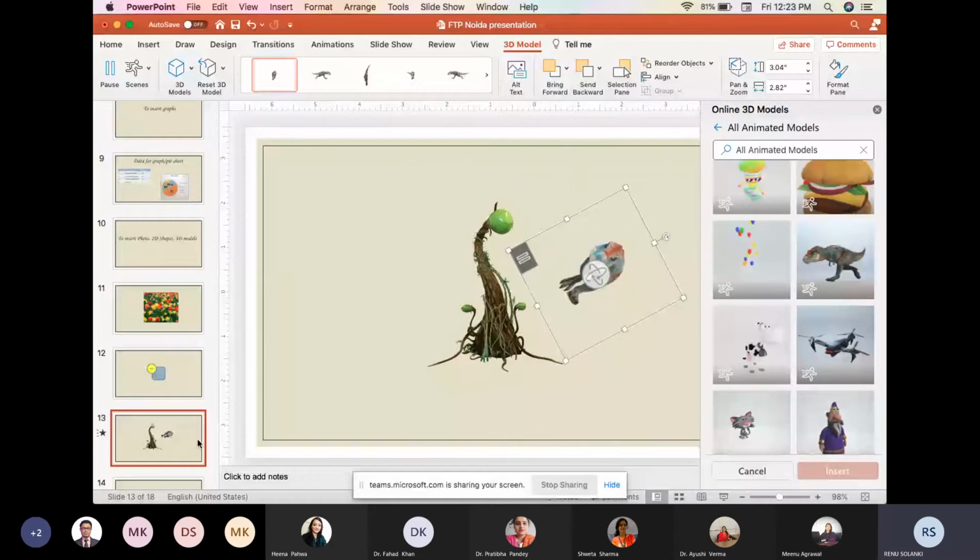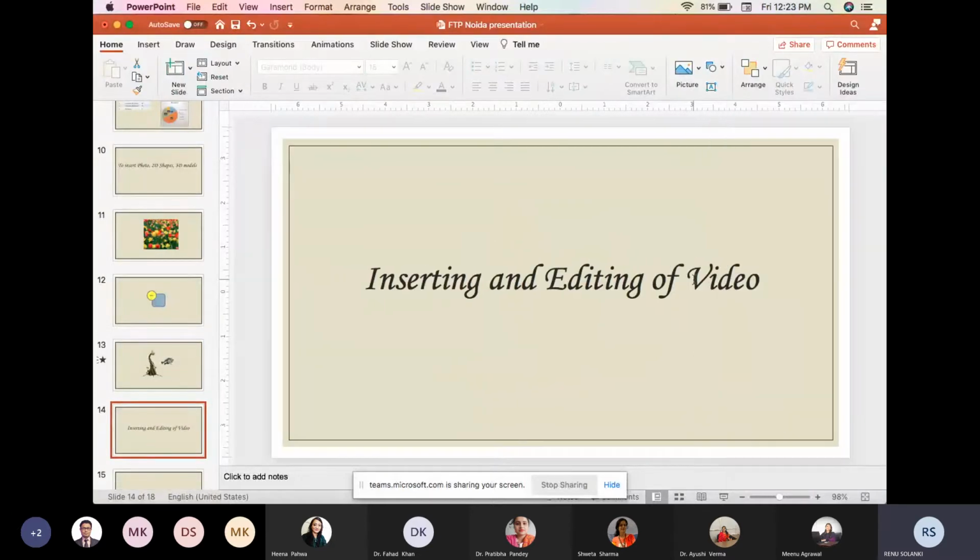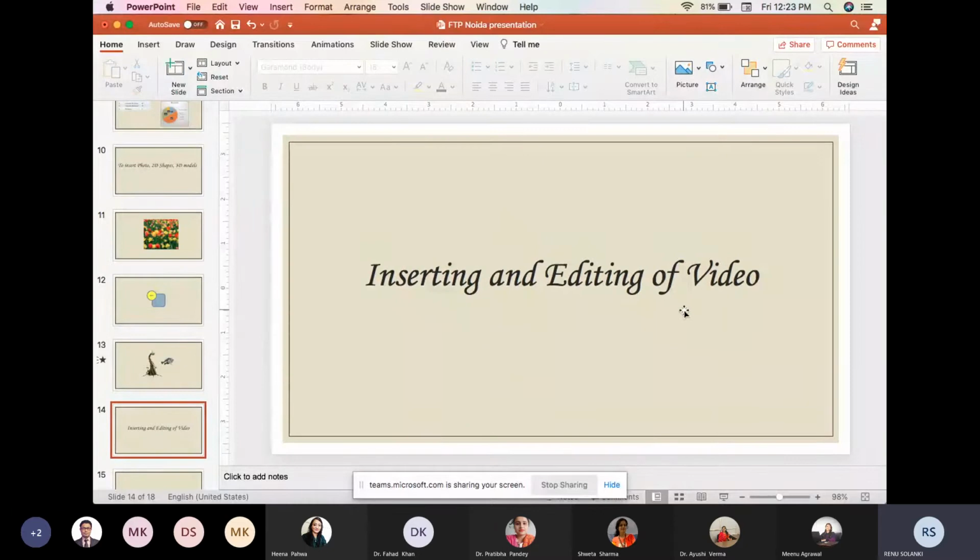So now come to the next section, that is inserting and editing the video. In Microsoft PowerPoint, we can insert and edit the video there itself. We need not edit the video outside Microsoft PowerPoint. The latest version of Microsoft PowerPoint gives the option to edit the video within PowerPoint. So let's see how we can do this.